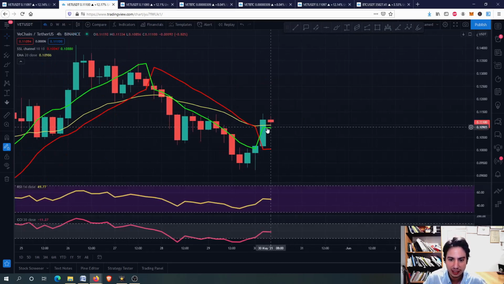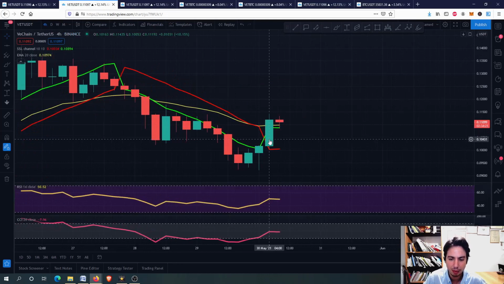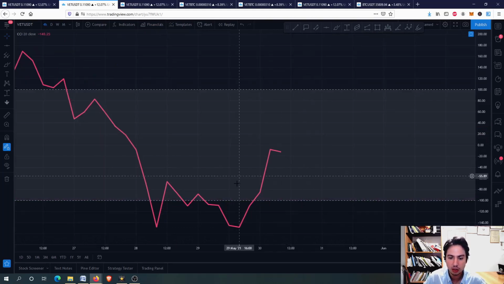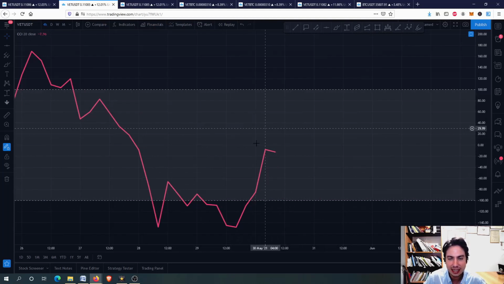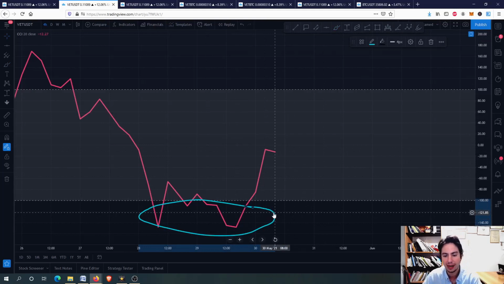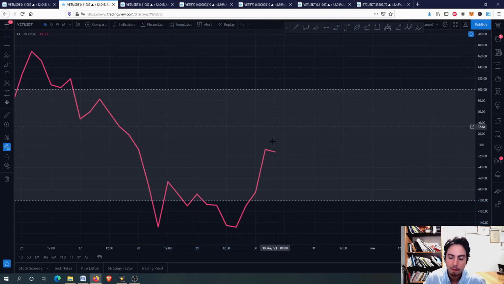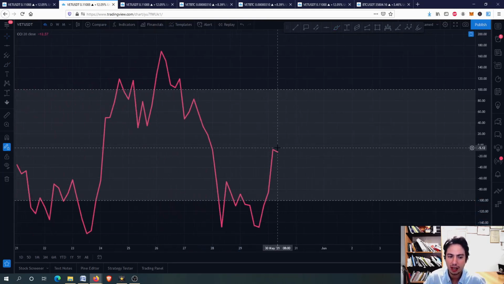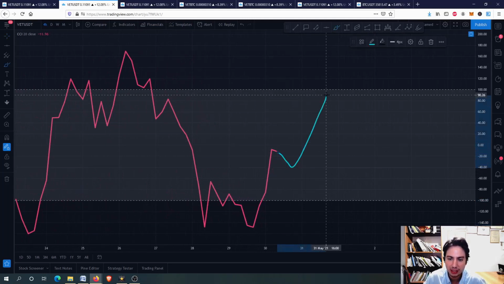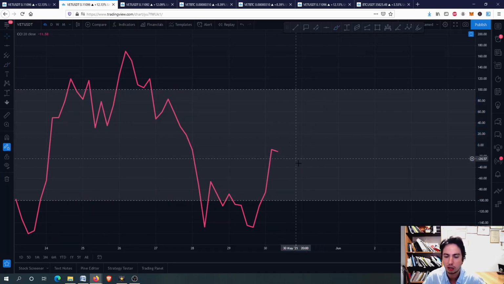You can see that we need to maintain the 20-day EMA's support level. The SSL channel has gone above the red line right here. That means we are having a buying opportunity according to the SSL channel indicator. The commodity channel index is now inside this gray area. Before it was in an oversold situation, therefore a buying opportunity, guys, and now it is inside this gray zone. We don't have any clear buying or selling opportunity. We hope that we can do something like this and go upwards. We don't want to see the commodity channel index fall down again on the 4-hour frame.